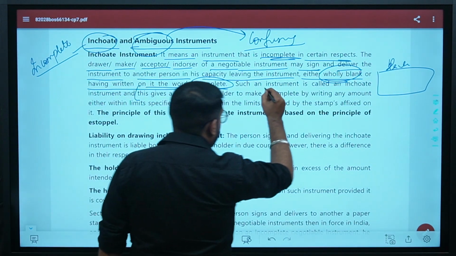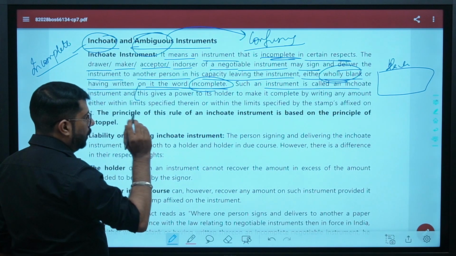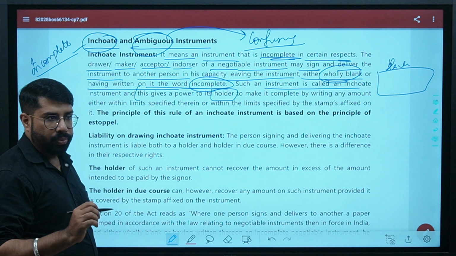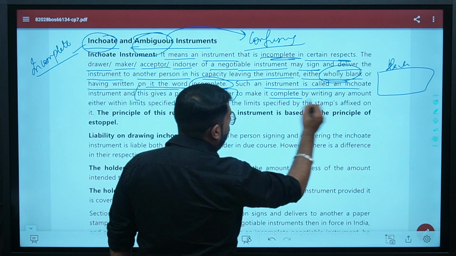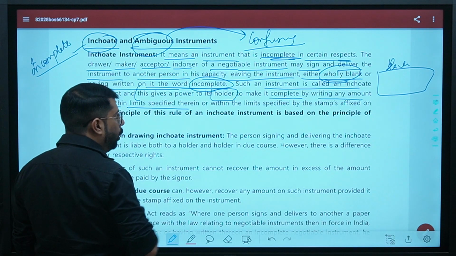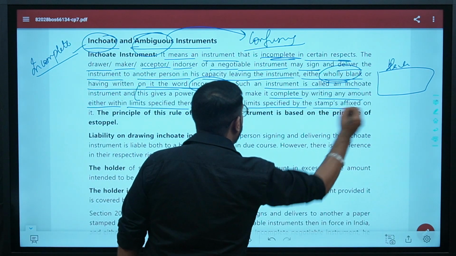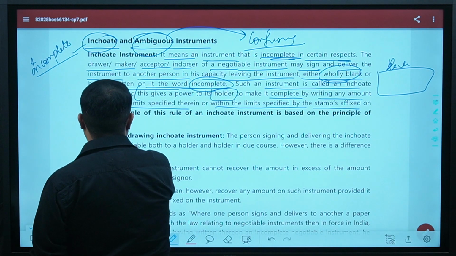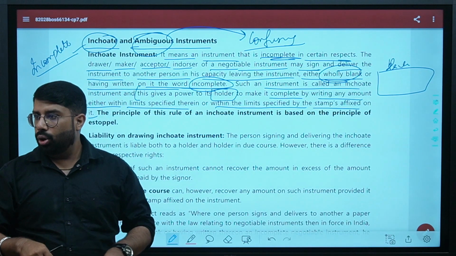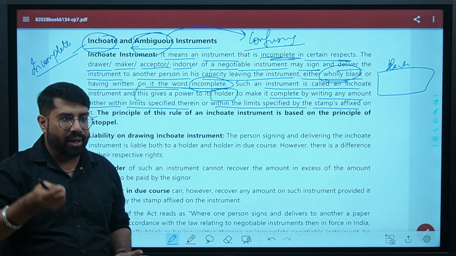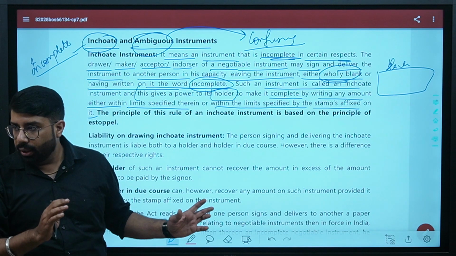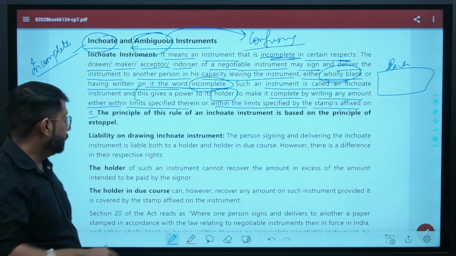When the instrument is an inchoate instrument, in this case, whoever is holding that instrument, the holder, can complete that instrument by writing any amount either within the limit specified therein or within the limit specified by the stamps affixed on it, either according to the stamp paper or whatever limits you are specifying. According to those limits, the amount can be filled in here by the holder.